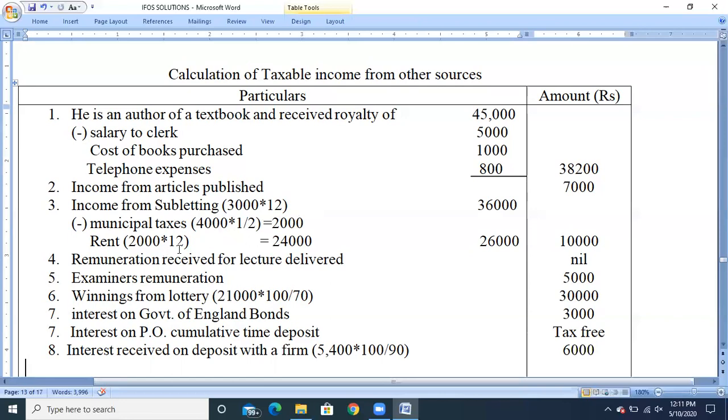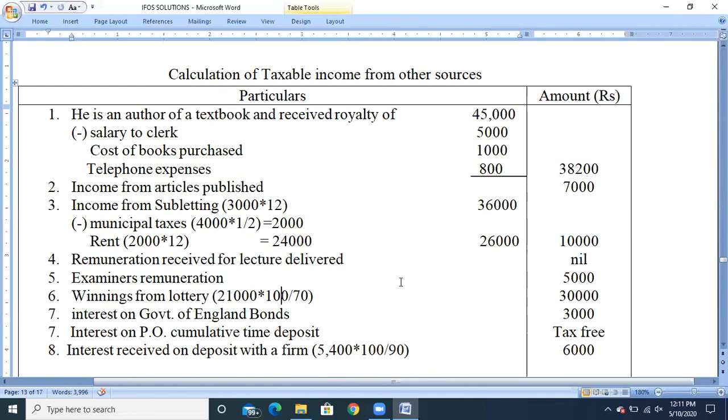The entire amount paid by the assessee is 4,000 per month, so the sublet portion is 4,000 into 1 by 2, which is 2,000 into 12, so the total amount is 24,000. So expenses are 26,000. The balance amount, 10,000, will be taxable under the head income from other sources.